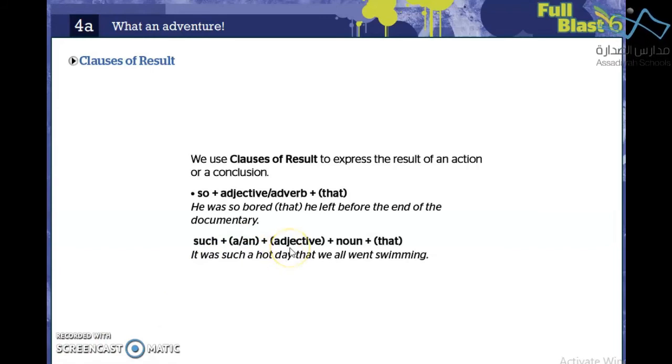In addition to that, we can use this formation without adjective or without that. Example, it was such a hot day that we all went swimming. Use here such, a, adjective, then a noun, followed by that.